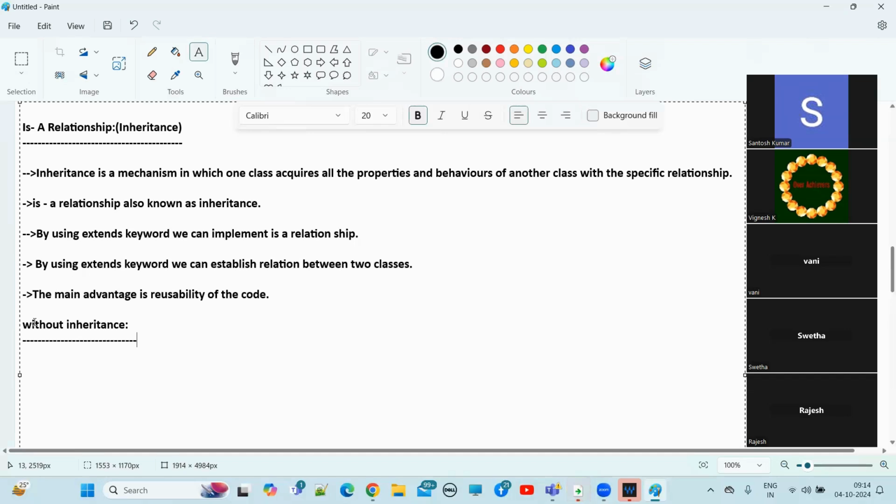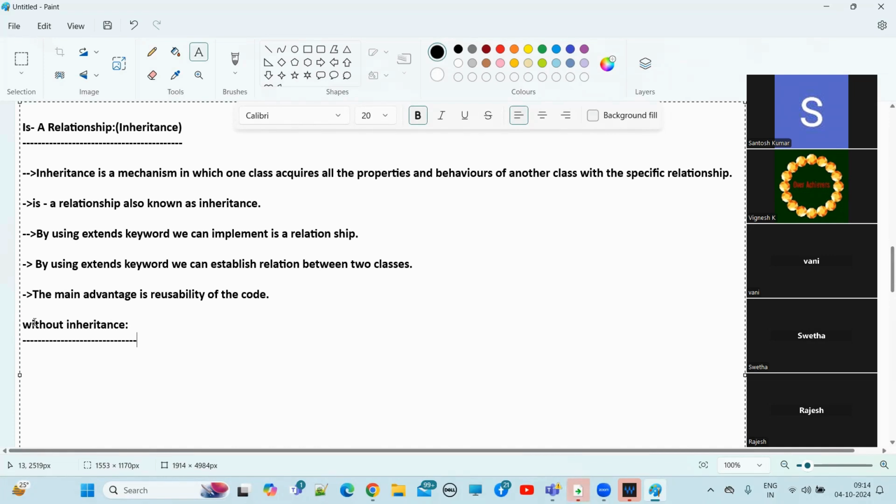And the interest rate will vary based on the loan. House loan interest rate will be something, car loan interest rate will be something, personal loan interest rate will be something, education loan interest rate will be something else. Am I right or wrong? These are specific to the loan. Understand?